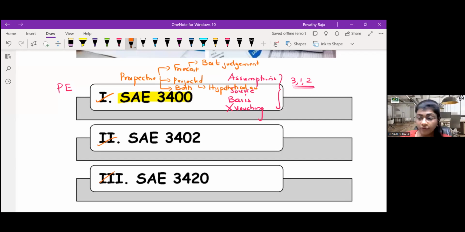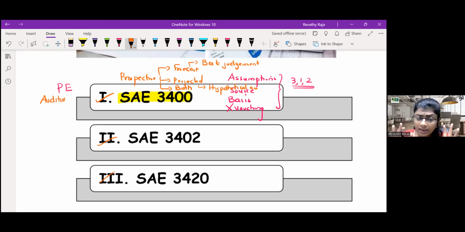Who prepares the financials using these assumptions? Financials are usually prepared by management. Here, the auditor, meaning CA, is appointed to give an assurance on the prospective financials which are prepared by management.